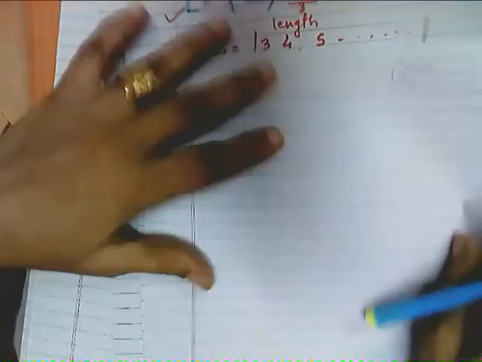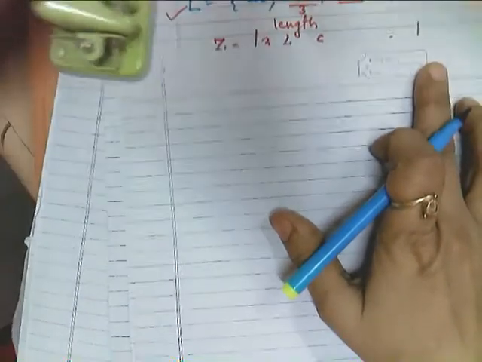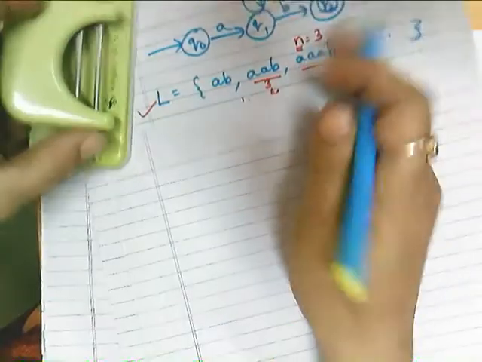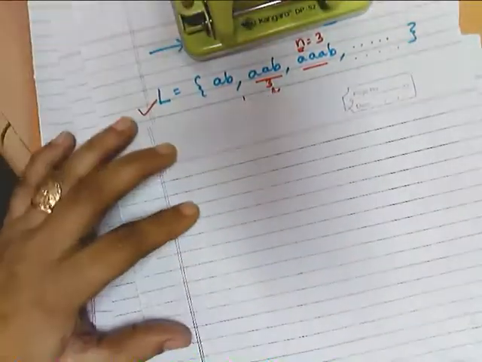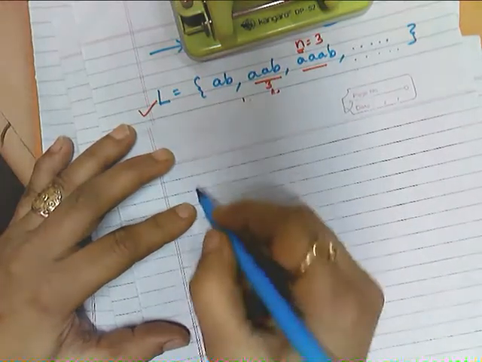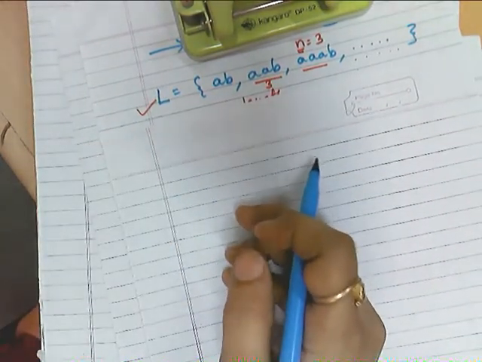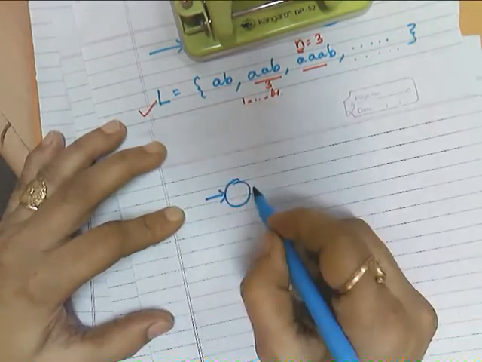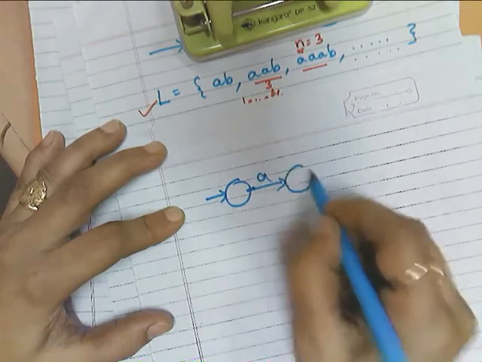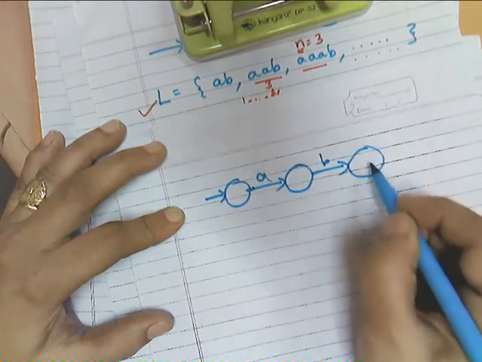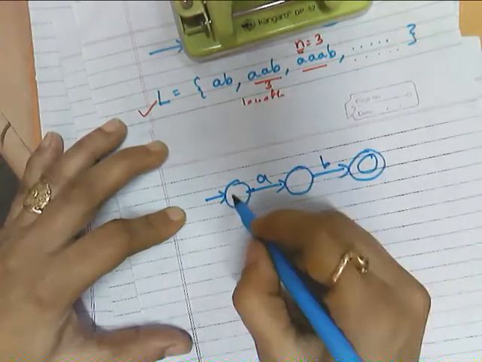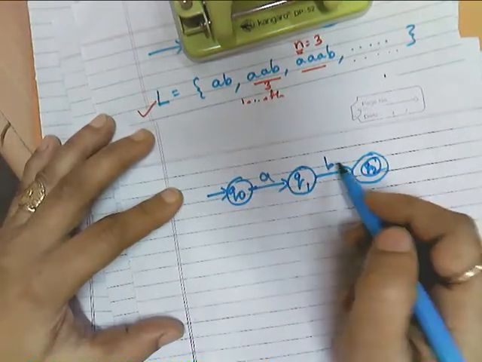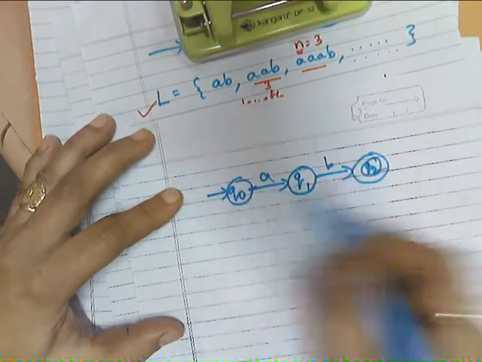Now in other, simpler terms, if I am having this language, don't think about this particular DFA. Okay, this is my language. In this language, if I want to draw a DFA accepting this language, so for the first string, I will be having a DFA like this. Everybody agree with this? Having states, right? This ab, for acceptance of this, will be my DFA.